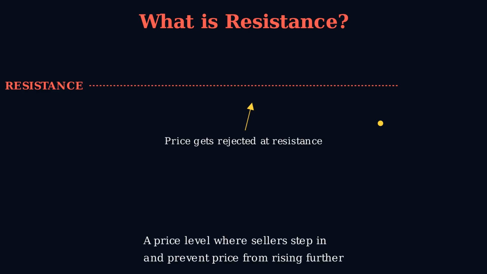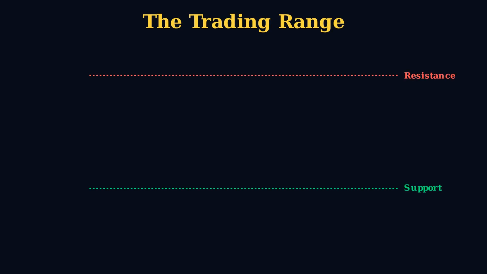When price bounces between support and resistance, we call this a range. Price goes up to resistance, gets rejected, falls to support, bounces back up. This cycle repeats until something breaks.